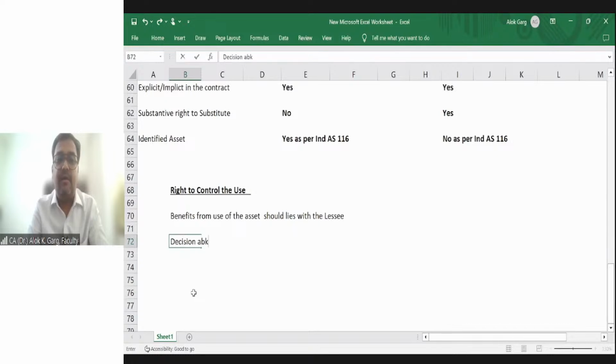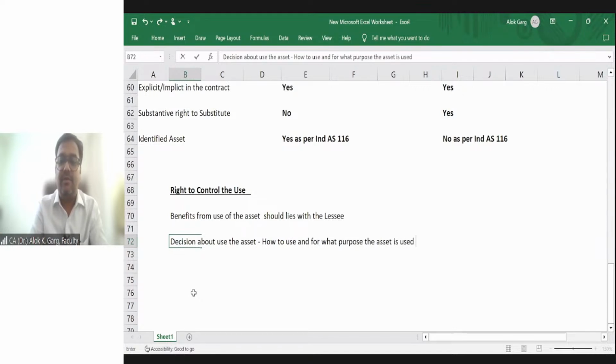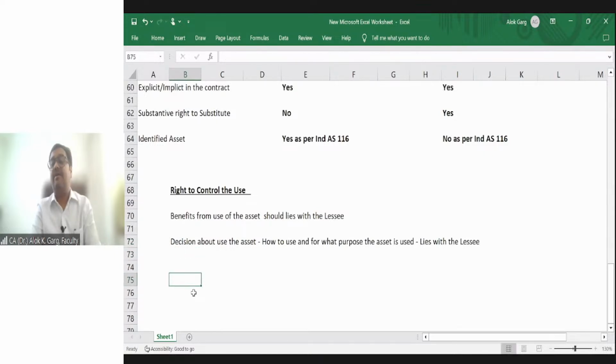Second, the decision about how to use the asset and for what purpose the asset is used also lies with the lessee. Then only you can say that this is a lease contract within IND AS 116, and then lease accounting has to happen, right? Have you understood this, guys? Yeah.